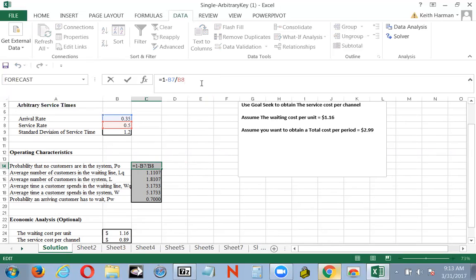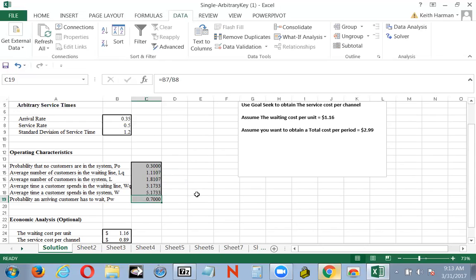This is B7, the arrival rate, 0.35 divided by 0.5, the service rate. How fast do they come in the door? How fast do we take care of them? Now, if you look down here at row 19, you're going to see that the probability an arriving customer has to wait is 70%. So let's think about that for a minute. The probability that there's no one in the system is 30%.